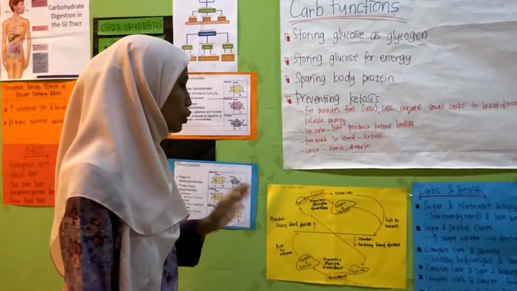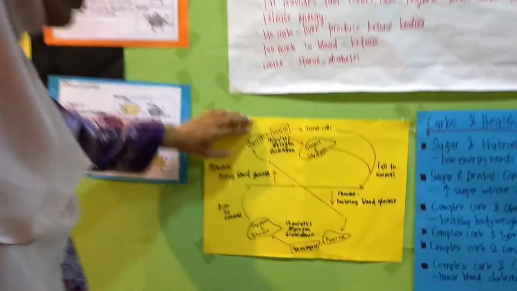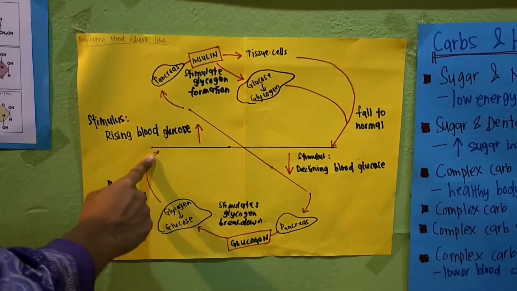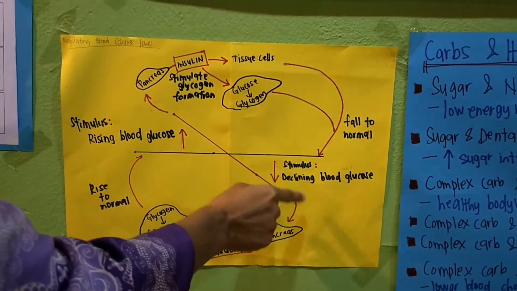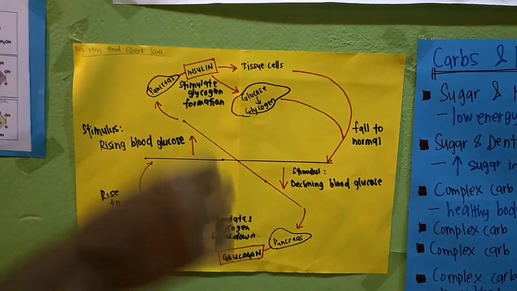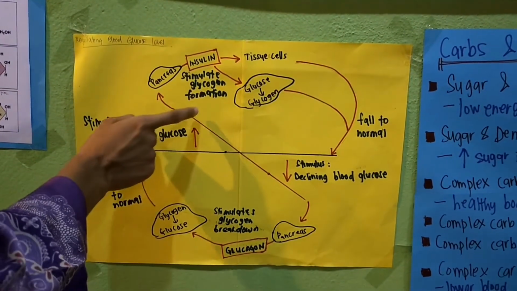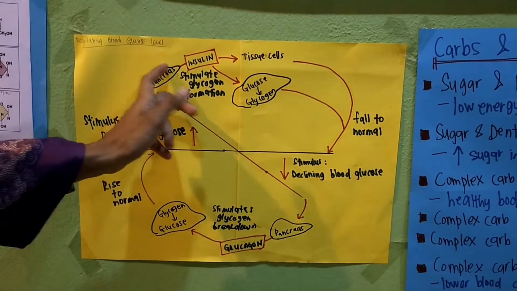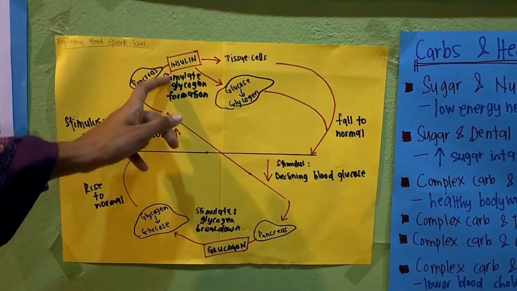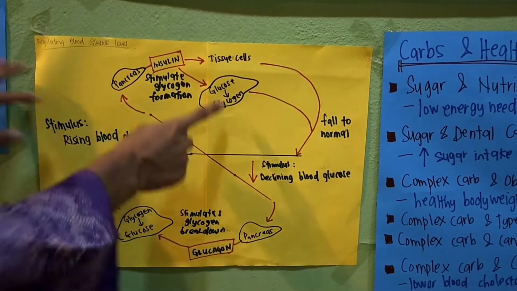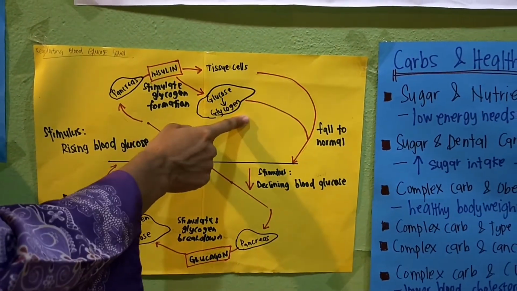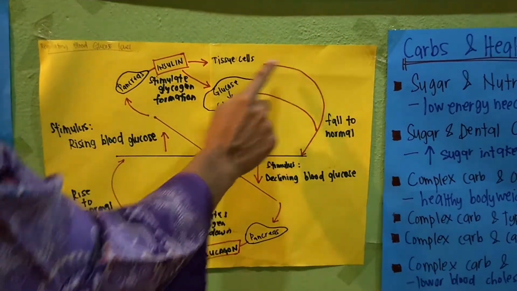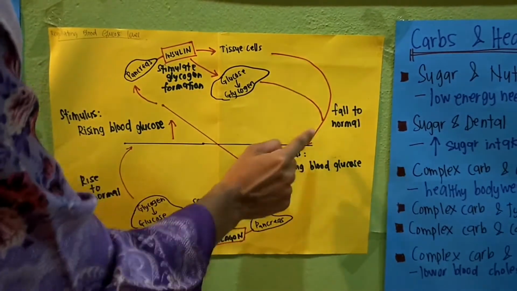Okay, we move to how to regulate our blood glucose level. As you can see, this is the normal blood glucose level. There is an imbalance of the blood glucose level. If there is a high blood glucose level, rising blood glucose, the pancreas will stimulate insulin and stimulate glycogen formation. As you can see, glucose will form glycogen, and insulin goes to the tissue cells, and when it is stimulated, it falls to normal.